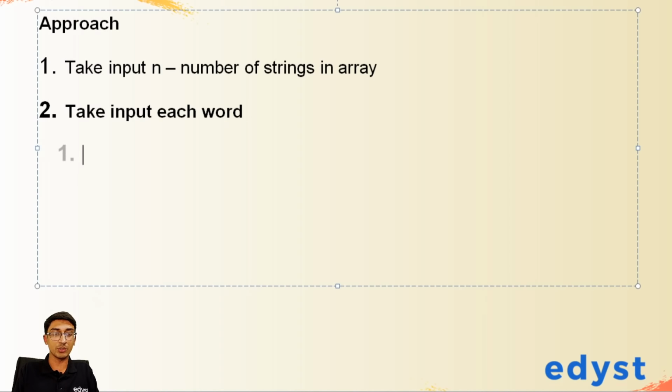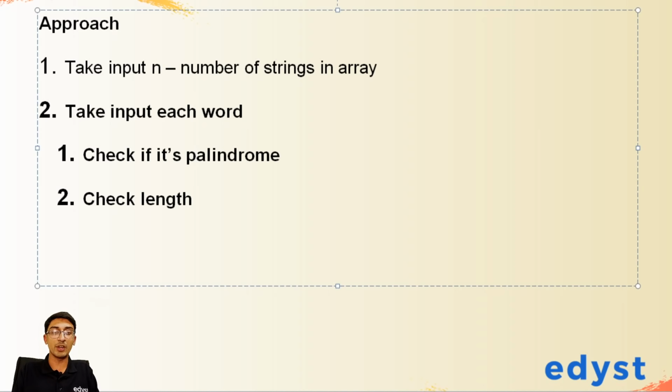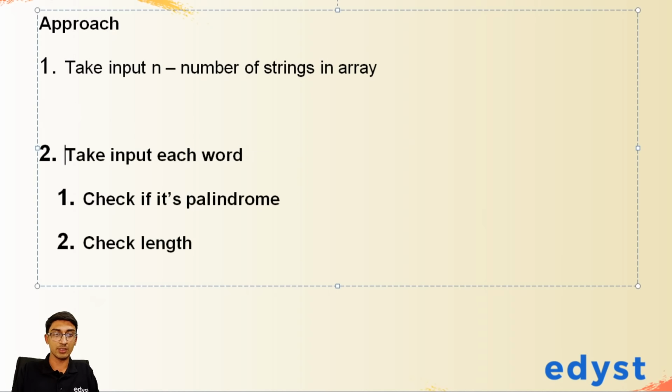And then let's do this. Once we take input each word, check if it's a palindrome, right? If it's a palindrome, check length, okay? Whenever we have a maximum question, you should actually start like this, all right? Take maximum to be 0. Then what we're going to do is check if the given word is a palindrome or not.